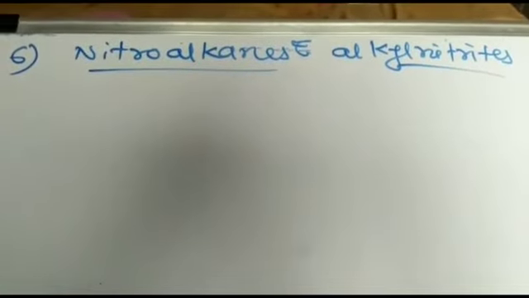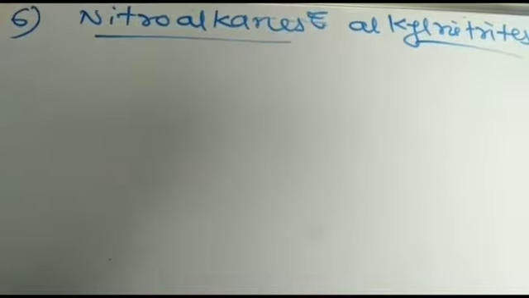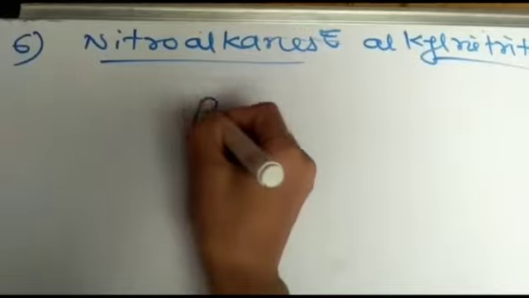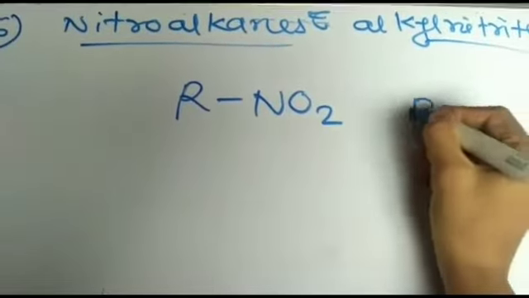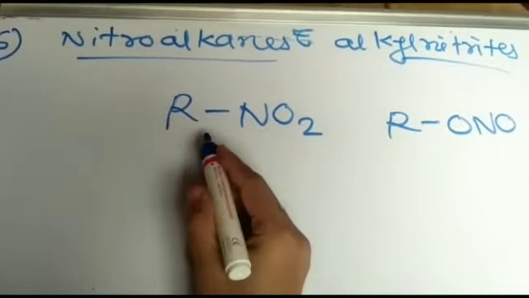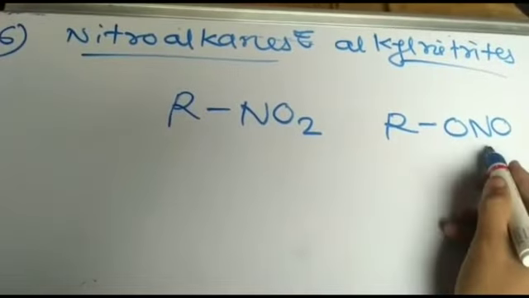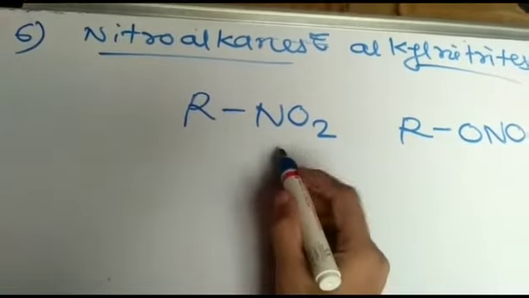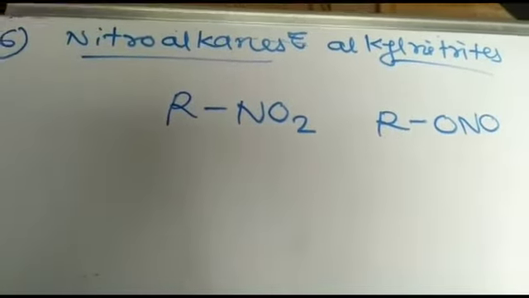Sixth, nitroalkanes and alkyl nitrites, these are also functional isomers of each other. You know, nitro group means NO2 group and nitrite group means ONO group. Here the alkyl groups are both the same, NO2 and ONO, nitrite and nitro. Therefore, these are the functional isomers of each other.